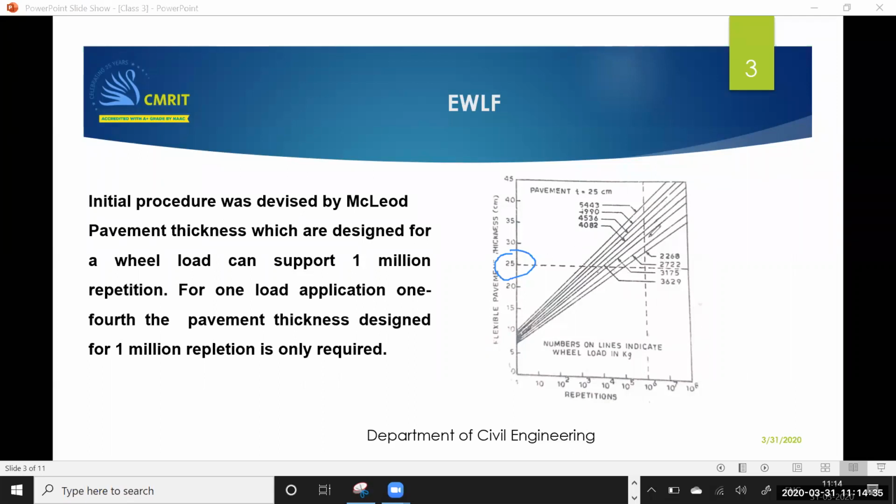So for 2268, he will get one line here. Similarly, for the next load also, he will get a line here. Like that, for different values of wheel load, he drew the lines. So these numbers represent the repetitions to failure.